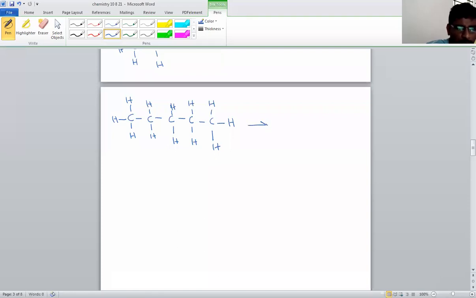Now this we have to convert to its condensed structure. So we can write in a number of ways. If I am omitting hydrogen bonds, what will the structure become? First one is CH3, single bond, CH2, single bond, CH2. How many CH2s are there? Three CH2s. CH2, single bond CH3.